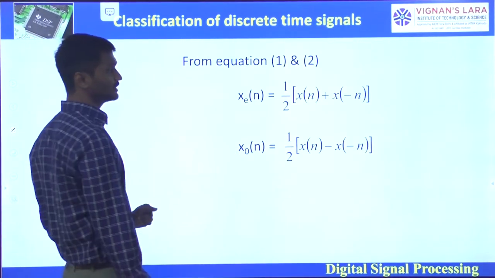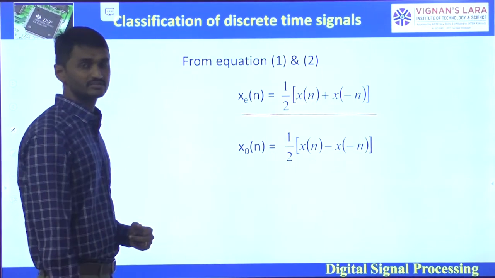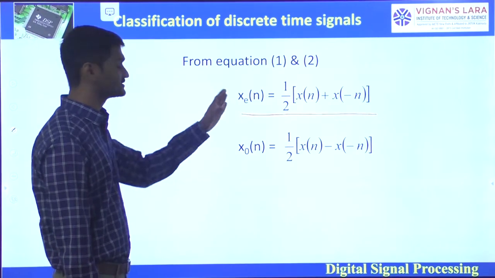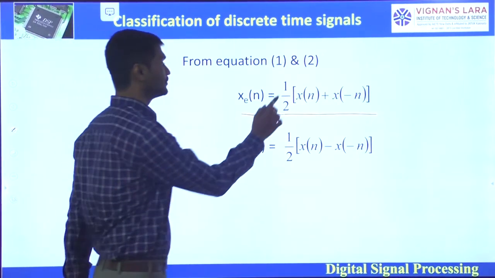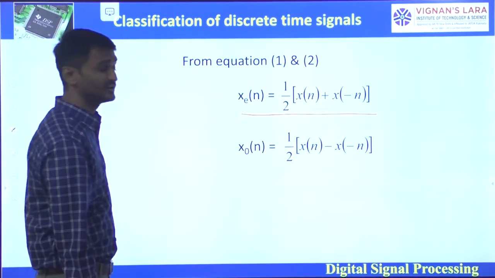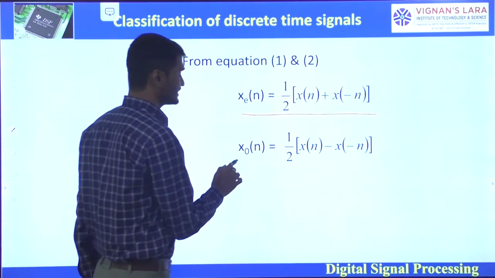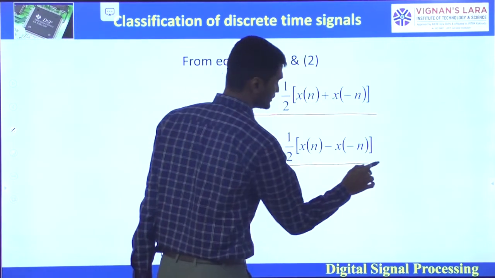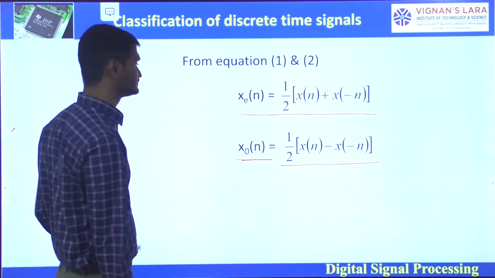So from equations 1 and 2, the even part of the signal x of n, that is xe of n, is equal to 1 by 2 times x of n plus x of minus n. Similarly, to find the odd part of the signal x of n, xo of n is equal to 1 by 2 times x of n minus x of minus n.